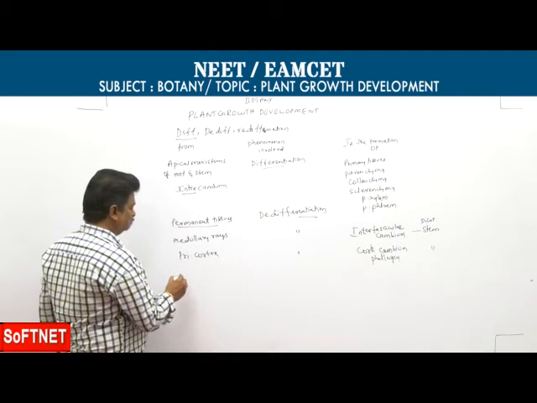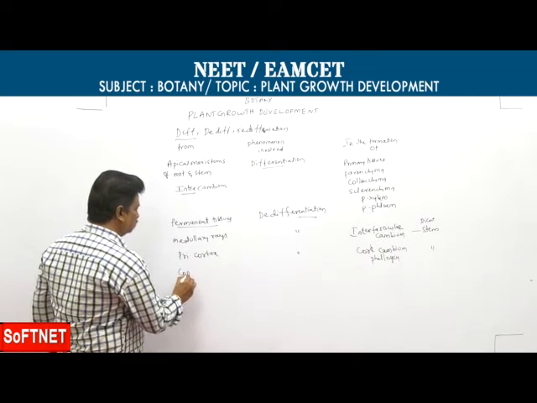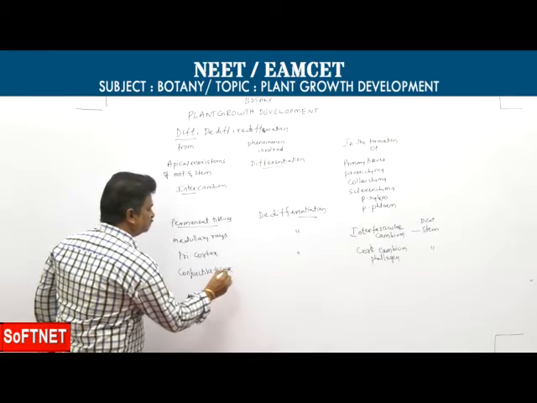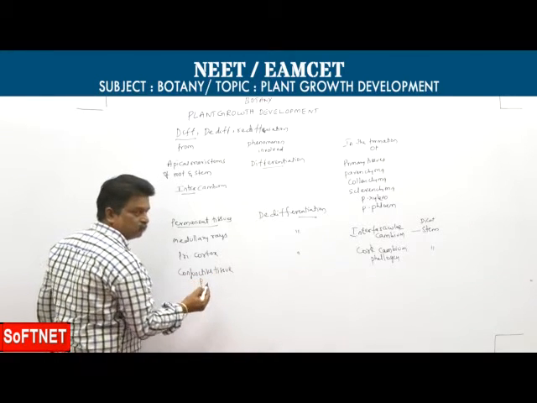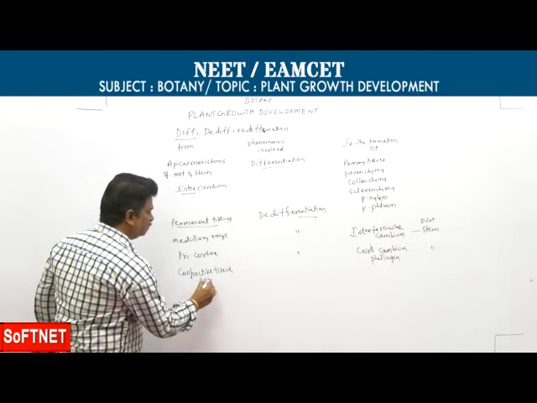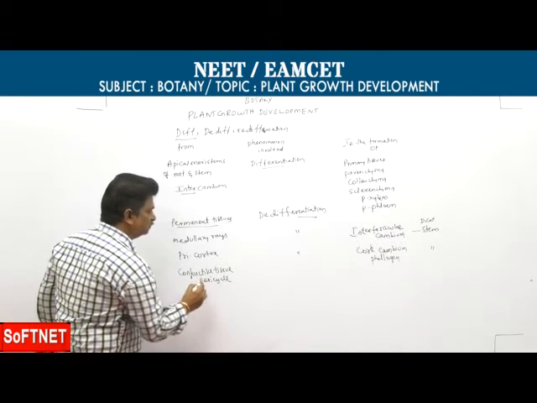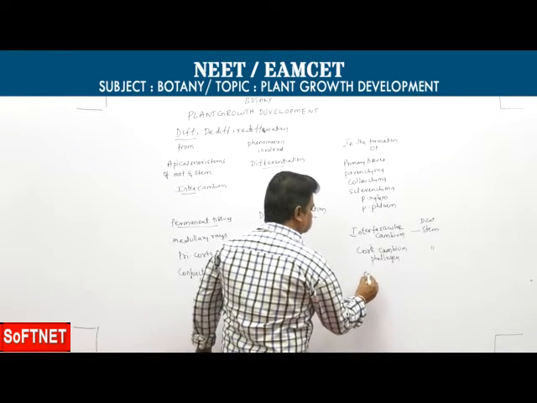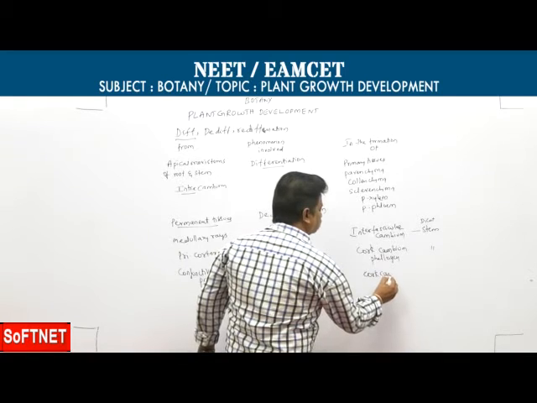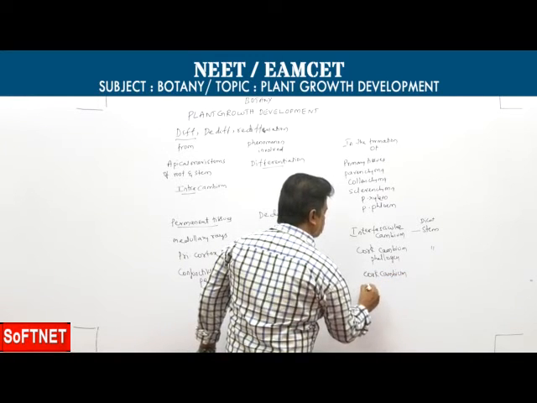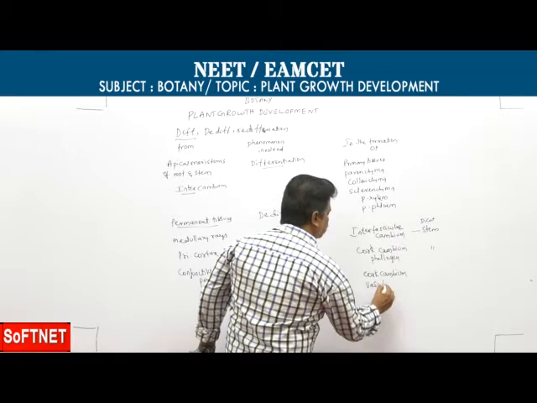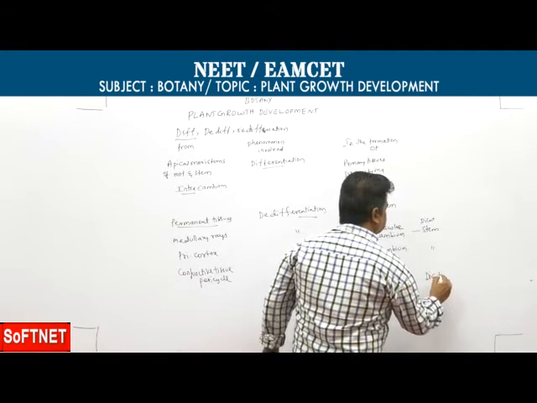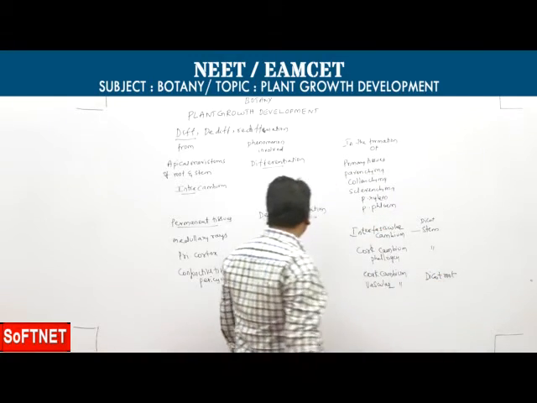Then in a dicot root, conjunctive tissue and pericycle, by de-differentiation, produce both cork cambium and also vascular cambium, which means in the dicot root.